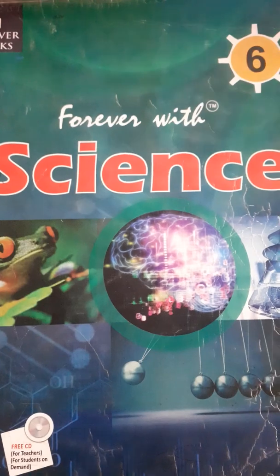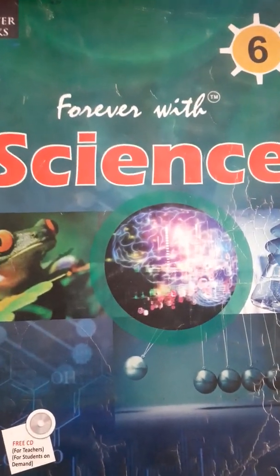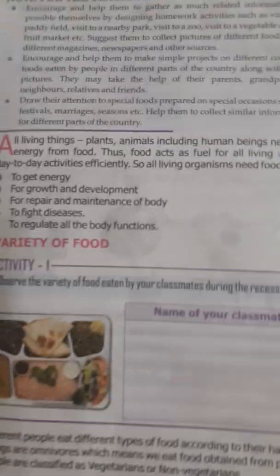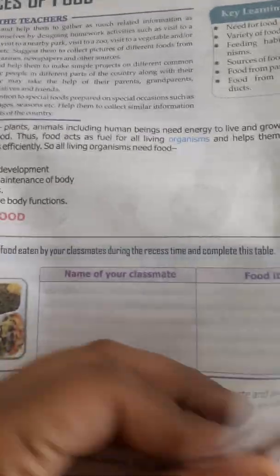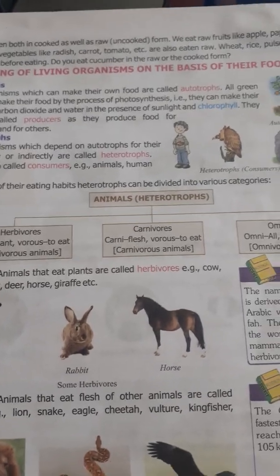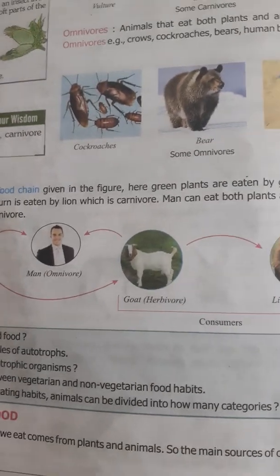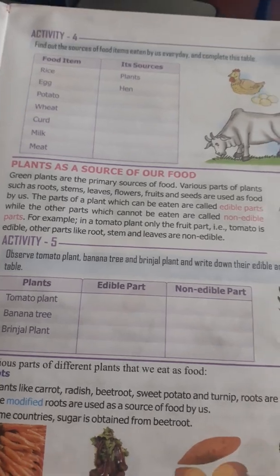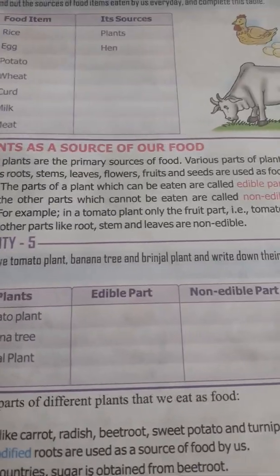Again we have the science period, and today we have to start chapter 1, that is sources of food. In the previous video and the live class I explained the varieties of food, as well as the grouping of living organisms on the basis of their food, plus the food chain. I have explained all these things, and plants are the source of our food. Today in the video I will explain plants as a source of our food.